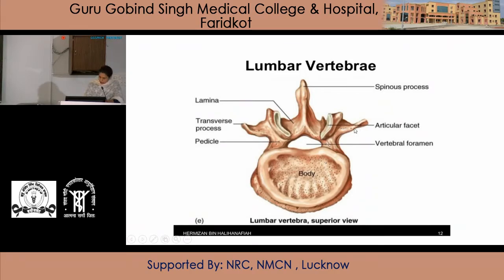These develop from the costal element and are homologous with the ribs in the thoracic region. At the posterior inferior margin of each transverse process, there is a rough elevation known as the accessory process, which represents the true transverse process.